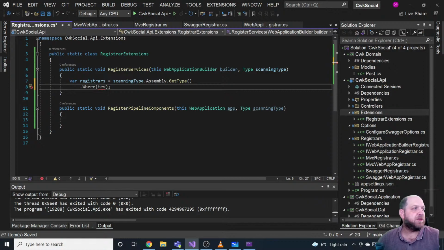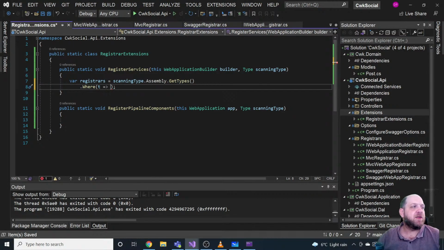Okay, get types. Let's get types, sorry, because we want to get several. And we want to get the type. So we want to do some filtering here. This will just return an enumerable, so it really won't load everything into memory. It's just an enumerator.